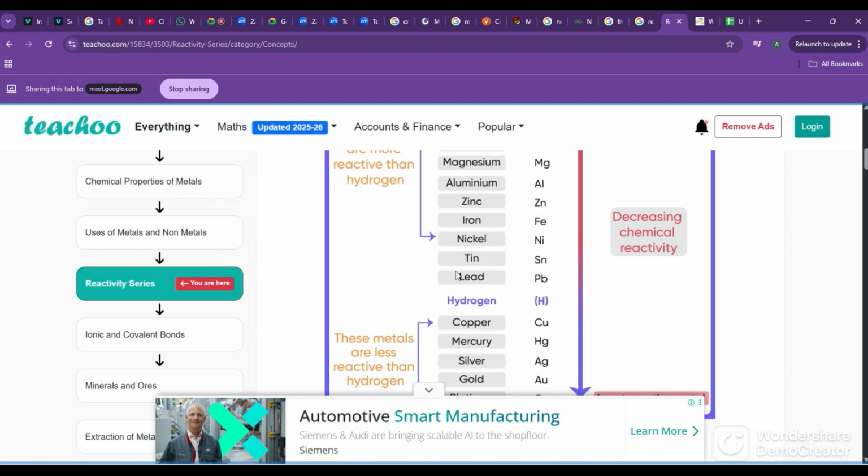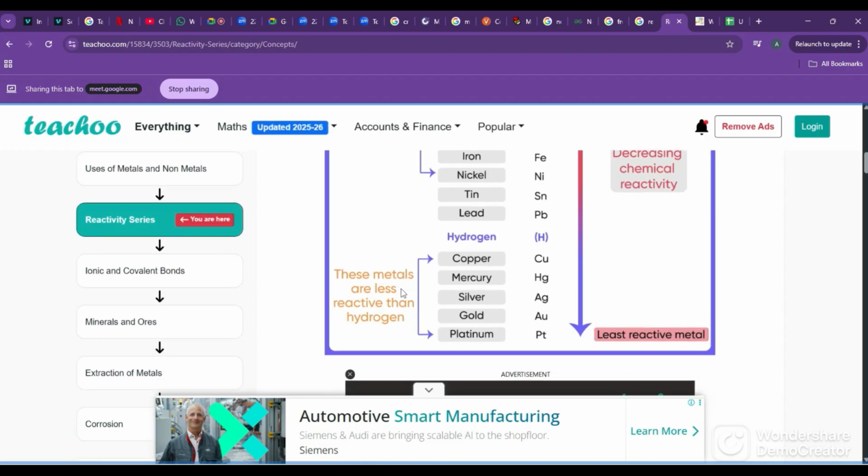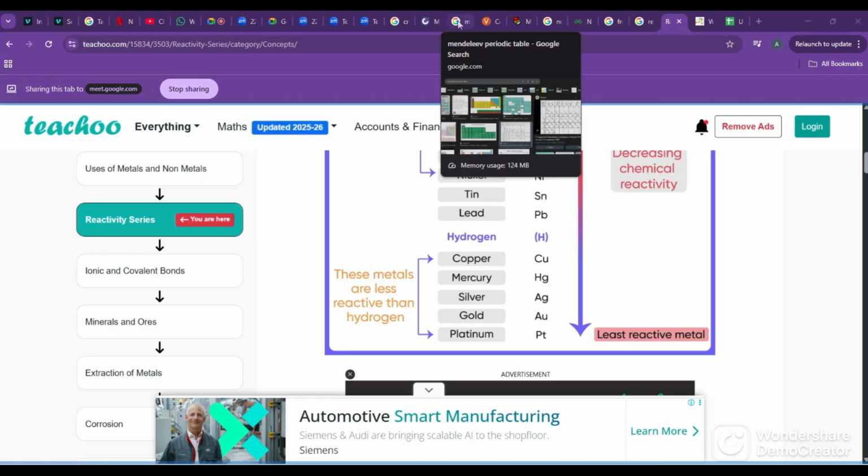Okay. Zinc, iron, lead and copper. And then you have four elements in low reactive: mercury, silver, gold, platinum. So 4, 4 and 5, 13 elements' reactivity is there for it. These 13 elements in order we should know. This is the reactivity series of metals.